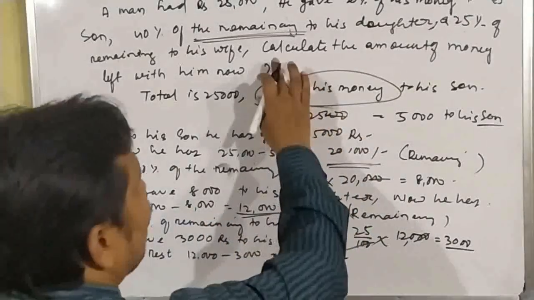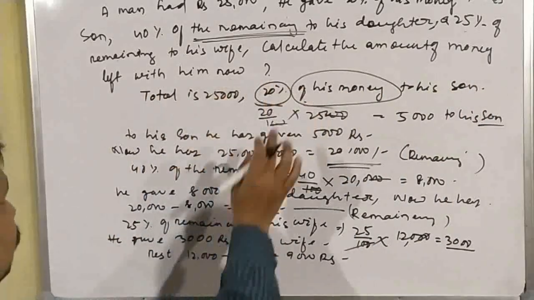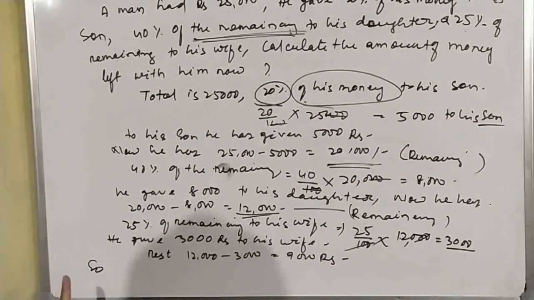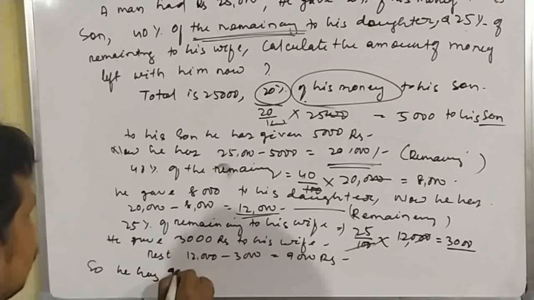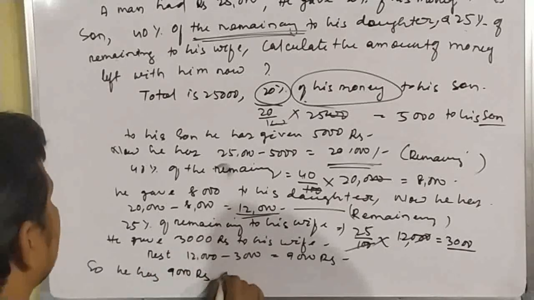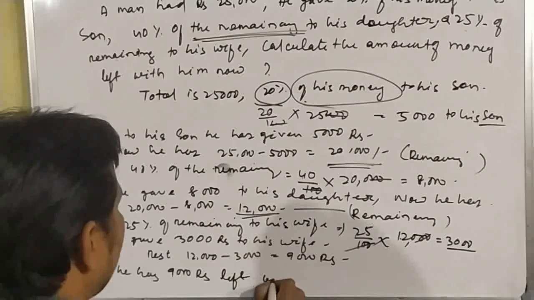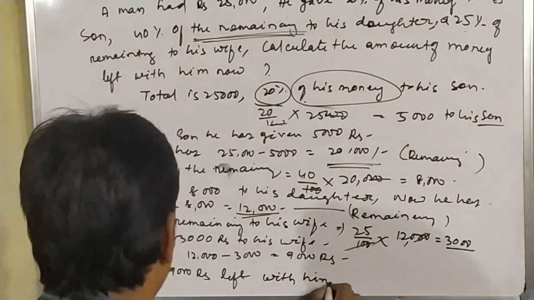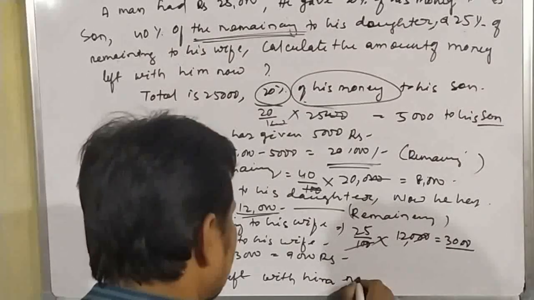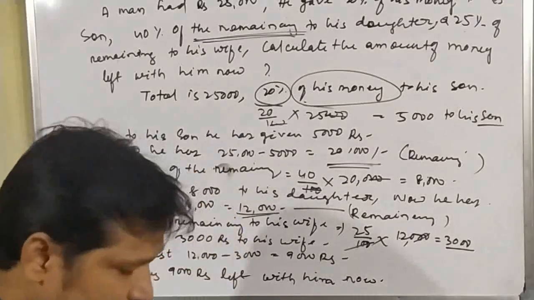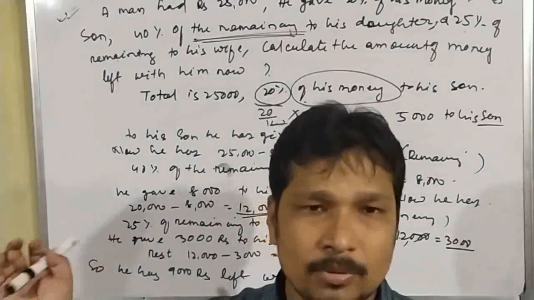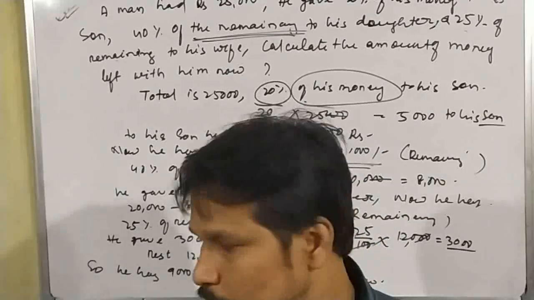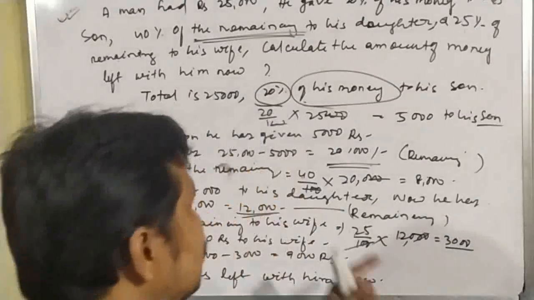So we write that the amount of money left with him now is 9,000 rupees. We have to write our final statement: he has 9,000 rupees left with him. This is a very important question. Many times this type of question comes in your exam, so we have to understand these things.